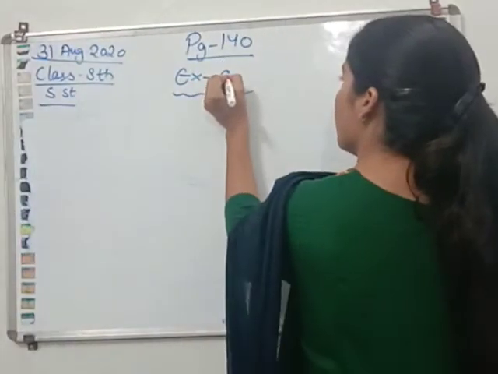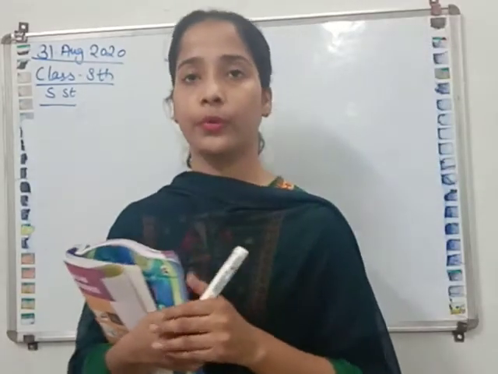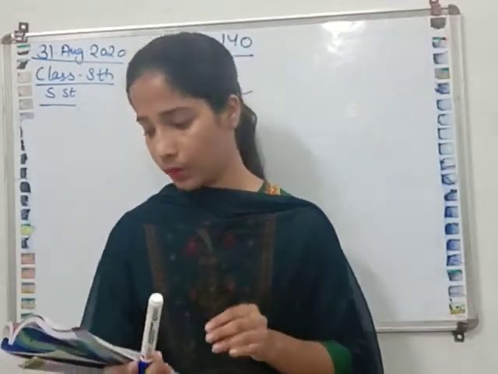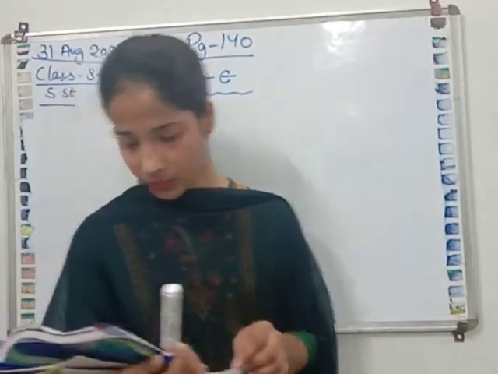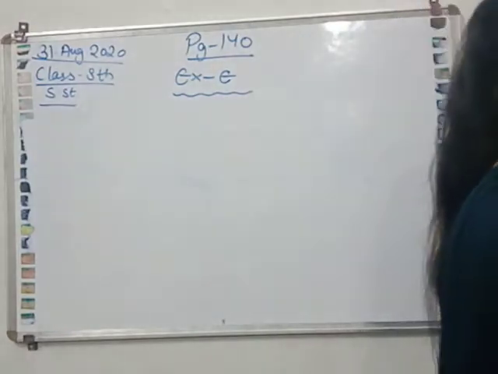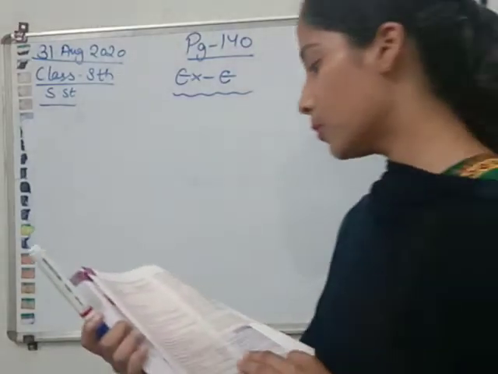Open page number 140 and kindly take out your notebook so you can write down the answers in your notebook as well. Open your book first of all and come to page number 140. I hope you have opened your book.